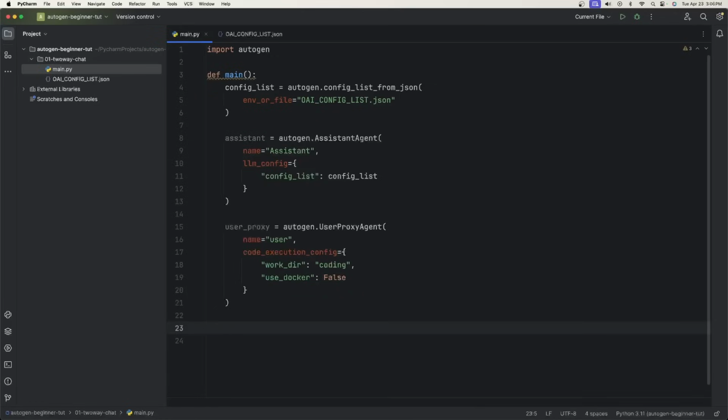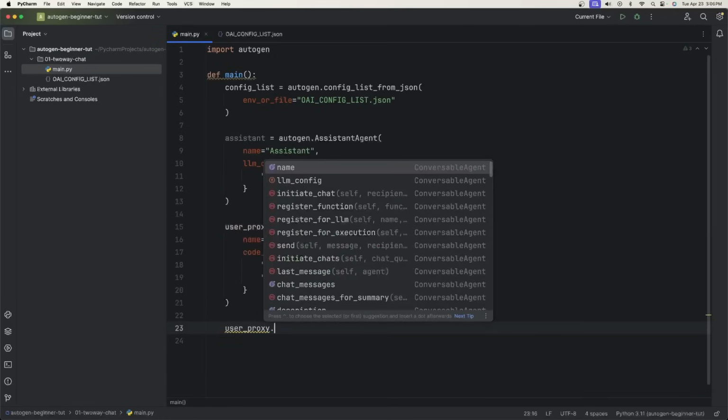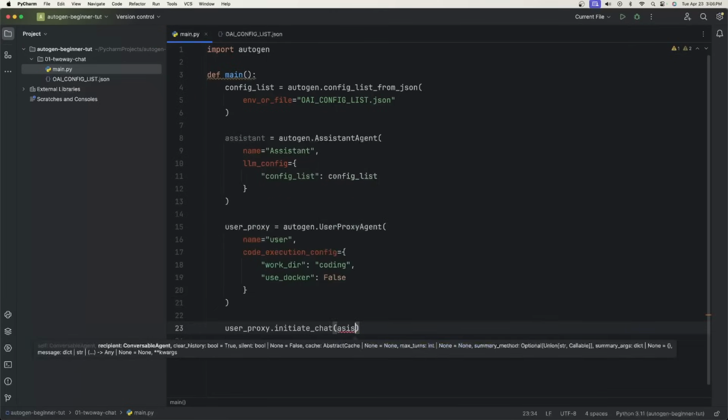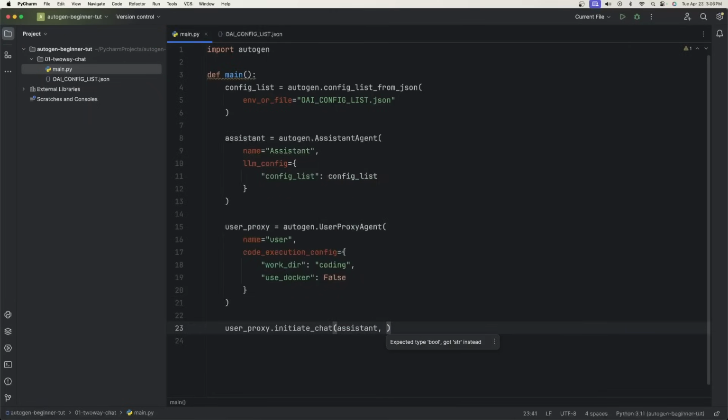So we'll come down here and we'll say user proxy dot initiate chat. We want to initiate chat with the assistant. And now we need to tell the AI agent to do something. So we're going to say message equals plot a chart of Meta and Tesla stock price change.